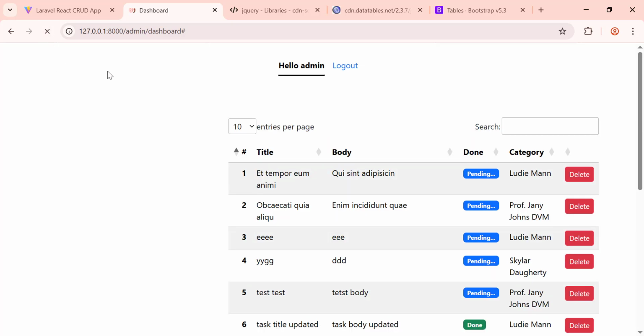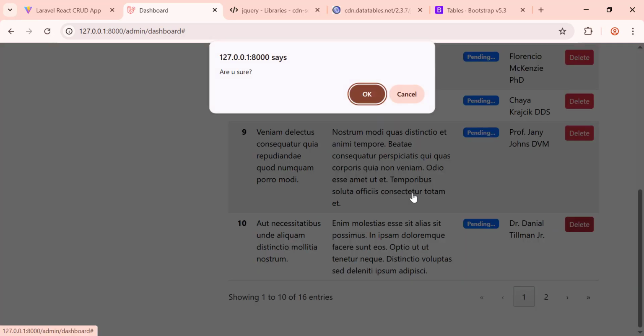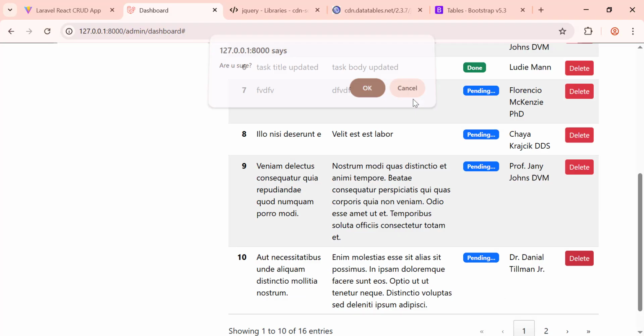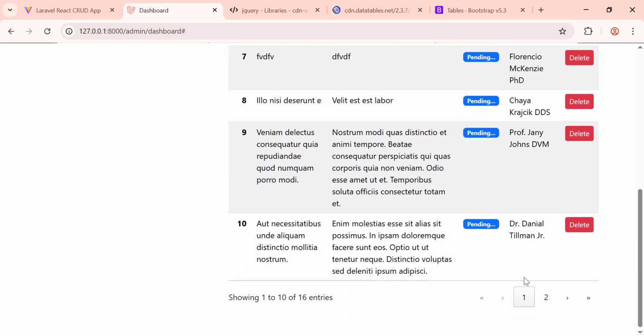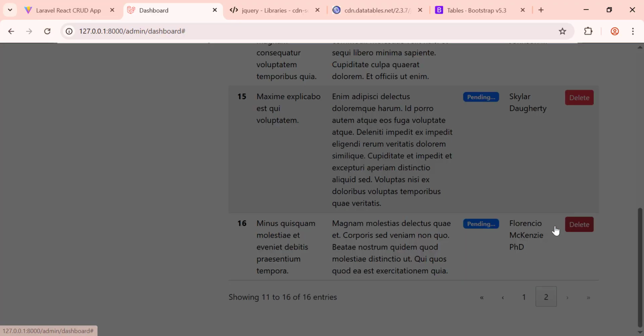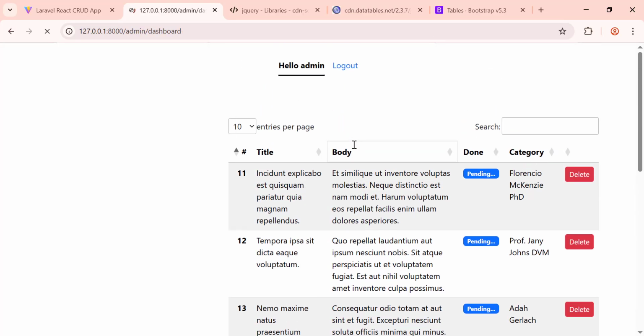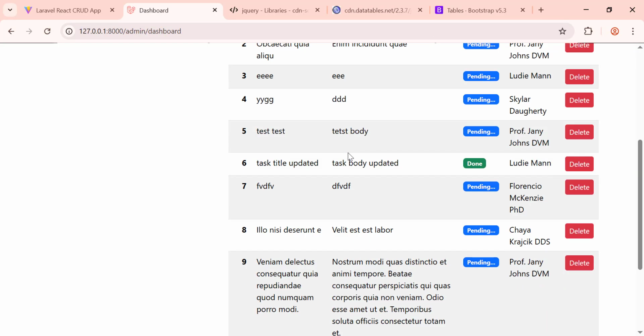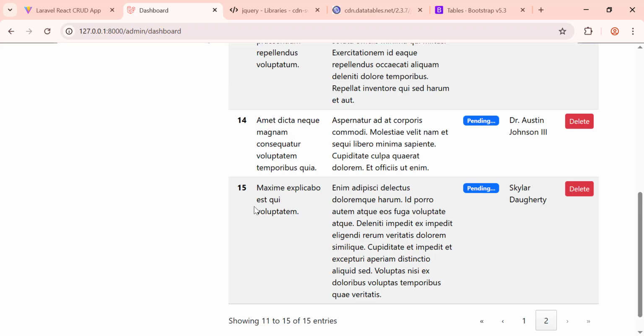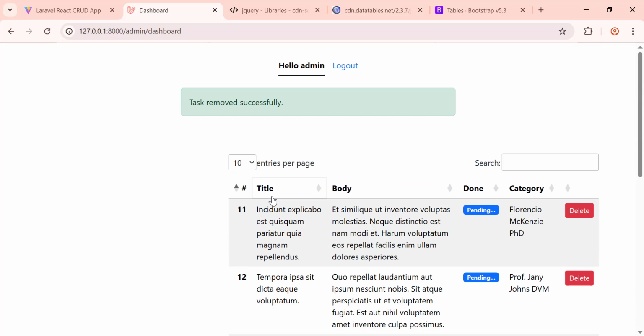Okay, let's refresh the page. Try again. As you can see now, we have are you sure. If we cancel, nothing happened. Let's go to the second page. If we confirm, task deleted successfully. Let's go. As you can see, we have only 15.